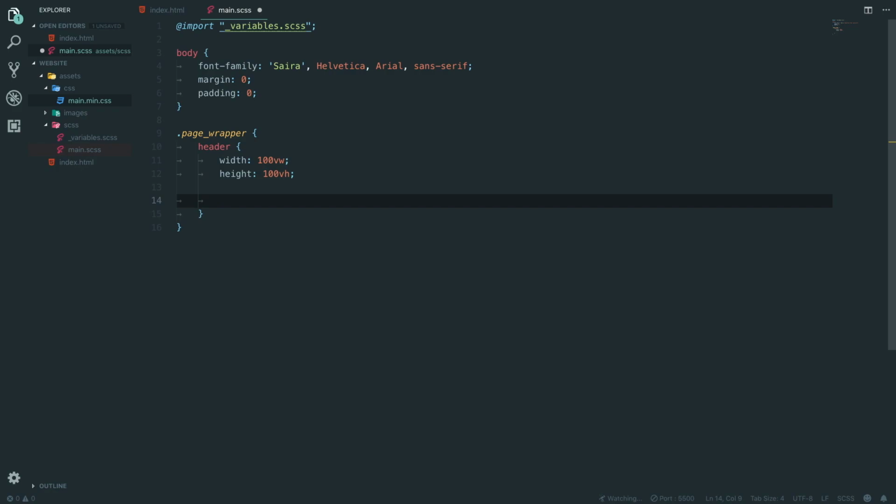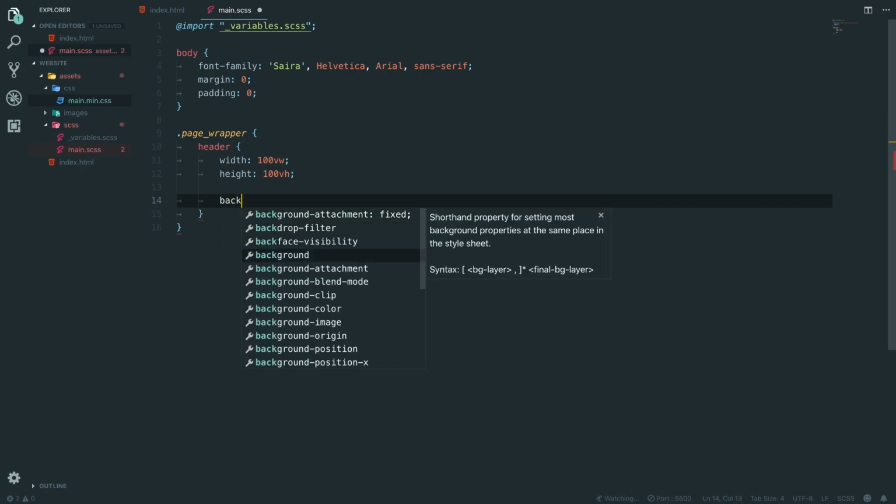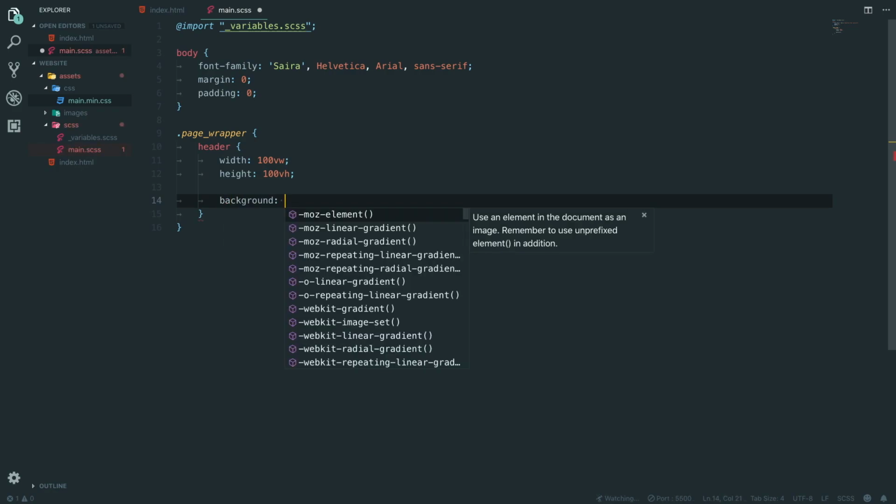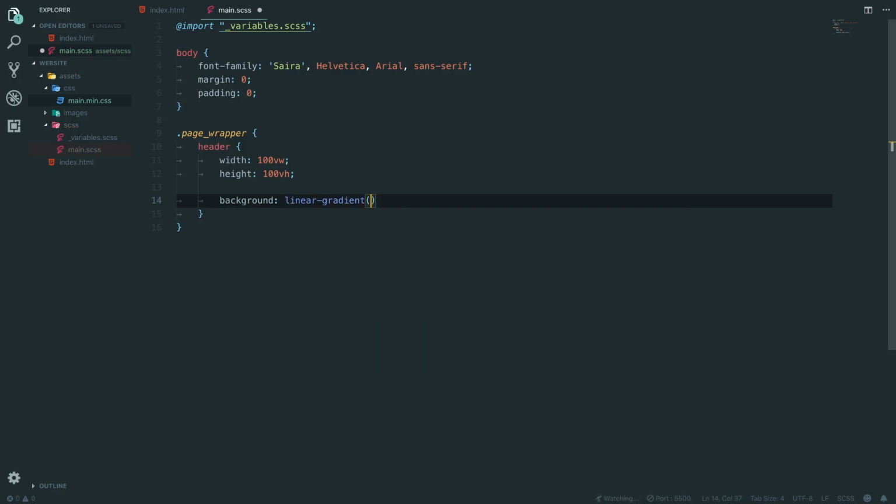So the header, this is the main thing. We're going to do background, and we're going to do linear gradient, and this is going to take in some arguments. We're going to say top left, and primary at 50% and a dark at 50%. And why is that erroring? Expected SAS.